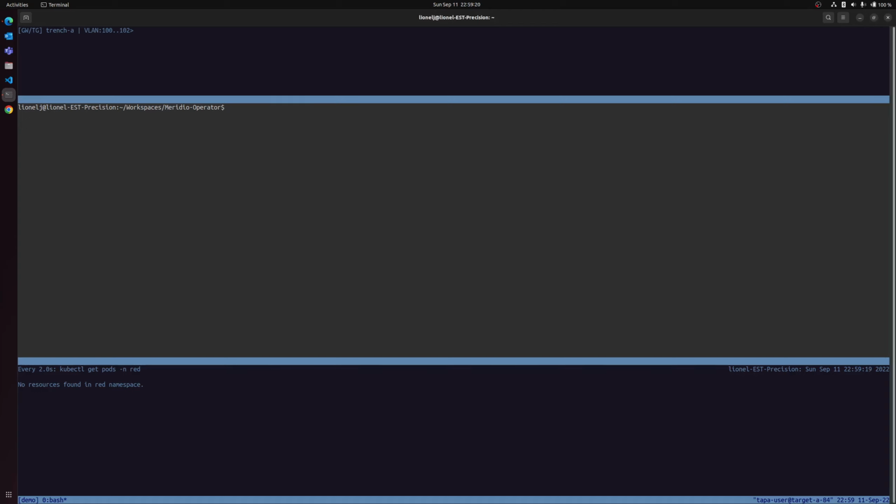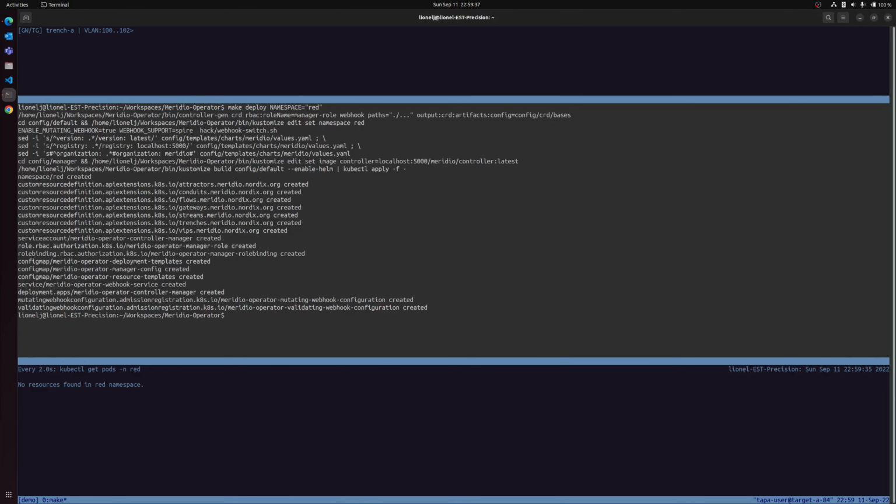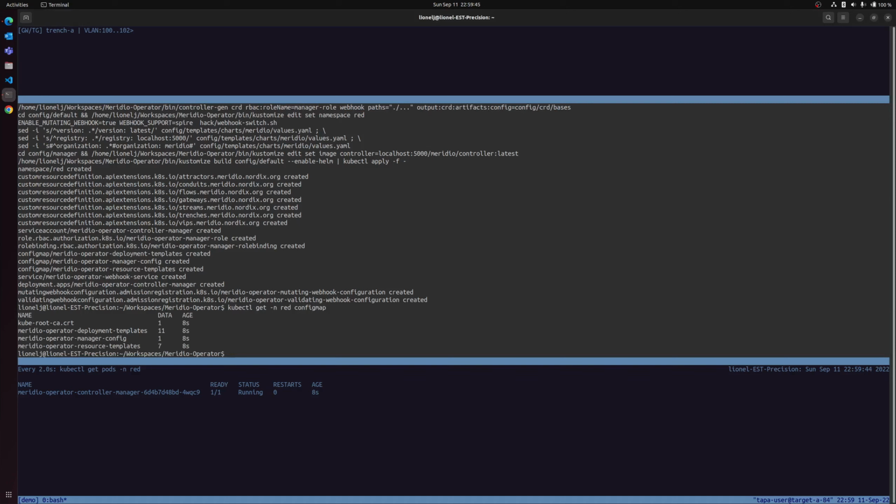Since all prerequisites are installed in the cluster, we can now deploy the operator. We are going to deploy it via the makefile, but Helm chart or bundle are also possible options. As shown in the picture, 3 config maps have been deployed. There is also one deployment with one replica,